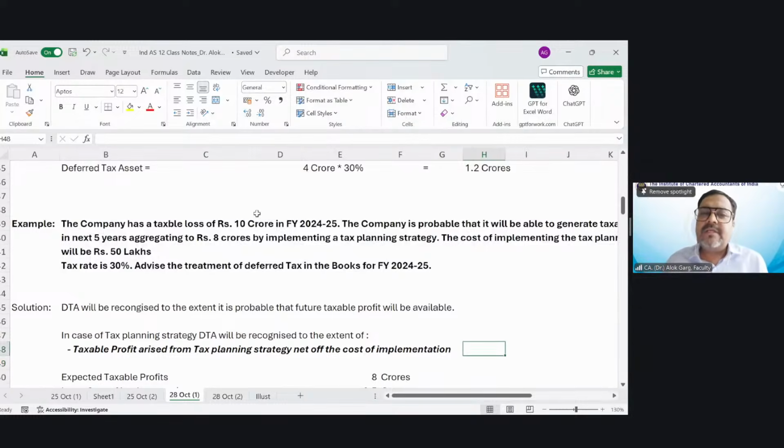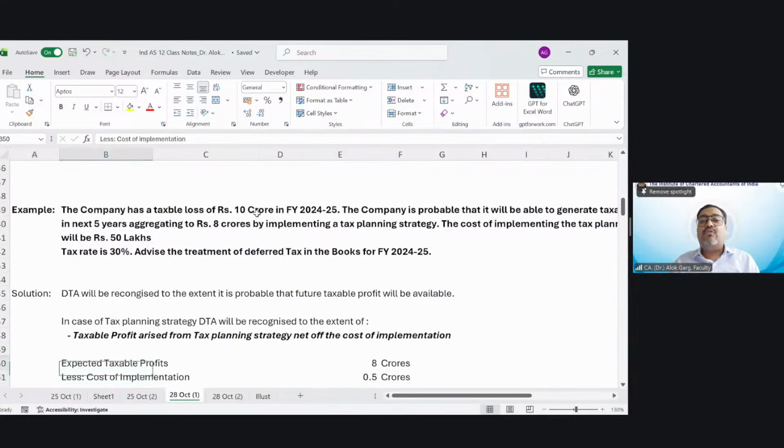Many companies are doing tax planning strategies. Now, what does the standard say? The standard says that if you are doing a tax planning strategy, you have to recognize your deferred tax to the extent the taxable profit is probable, less or net of the cost of implementation of tax planning strategies. Let's understand with the help of this example.